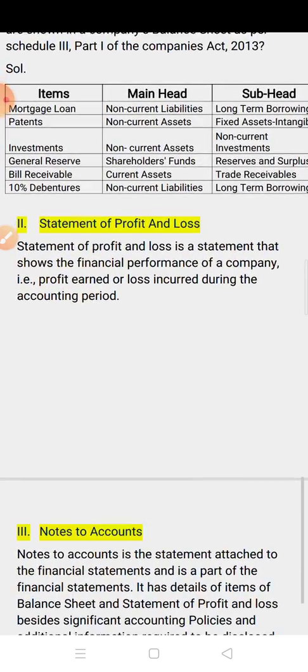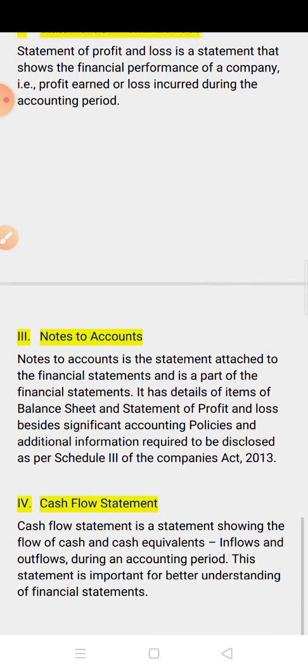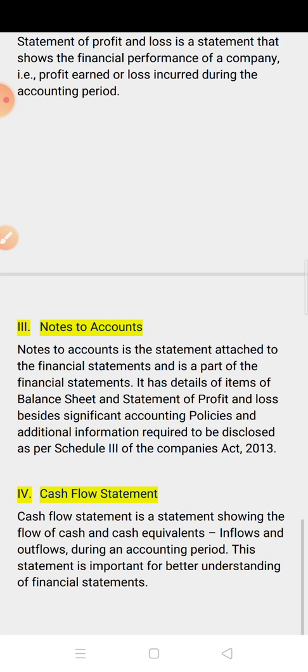Now the balance sheet is completed. Financial statement includes the balance sheet, statement of profit and loss account, notes to account and cash flow statement. Balance sheet we have covered. Now the statement of profit and loss account is a statement that shows the financial performance of a company, like profit earned or loss incurred during the accounting period. This we will do in the next chapter.